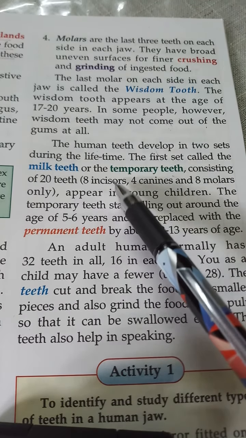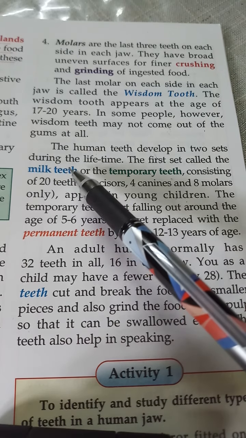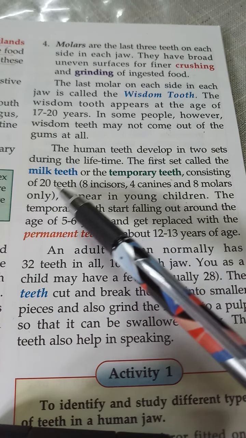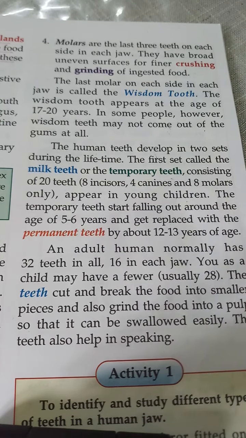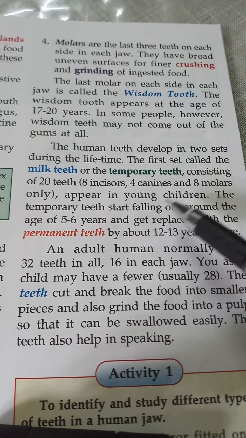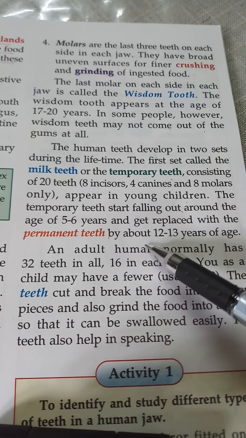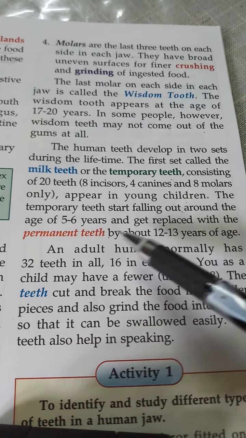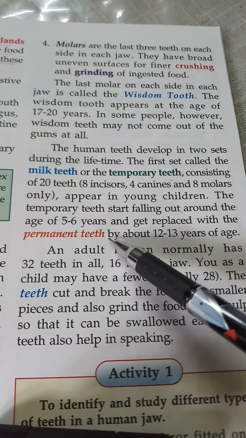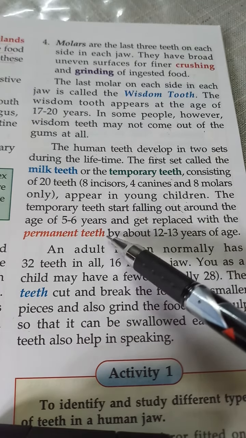These appear in young children. So young children have the milk teeth, and their number is 20. The temporary teeth start falling out around the age of 5-6 years. Then they are replaced by the permanent teeth. By about 12 to 13 years of age, the permanent teeth will appear in human life.